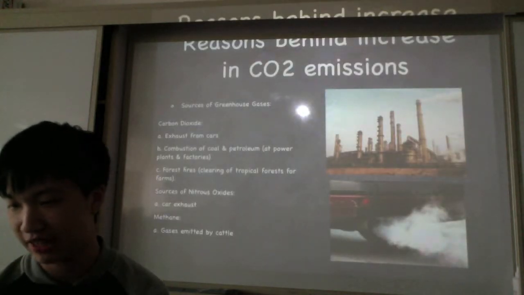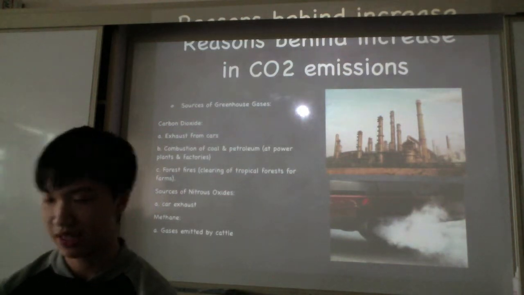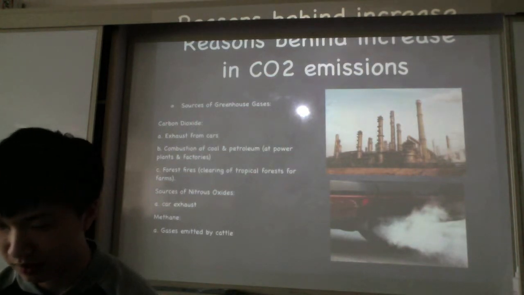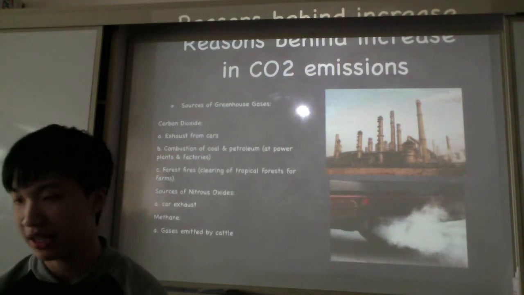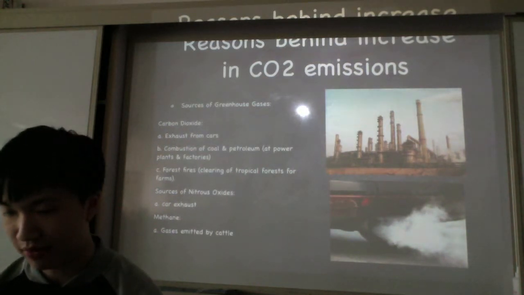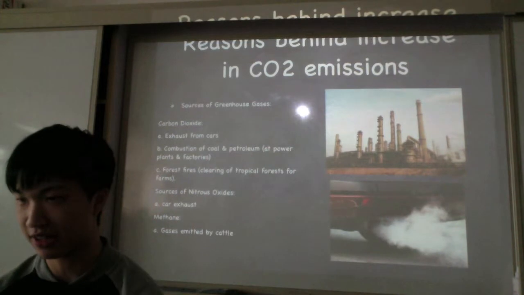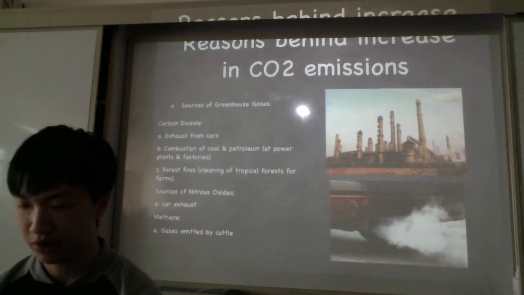So now the reasons behind the increase in carbon dioxide emissions. There are several places in our world where we can find greenhouse gases. For example, carbon dioxide is released from exhaust from cars and the combustion of coal and petroleum at power plants and factories, and from forest fires and the clearing of tropical forests for farms. And sources of nitrous oxides can also be found in car exhausts. And methane is released due to the breeding of cattle.